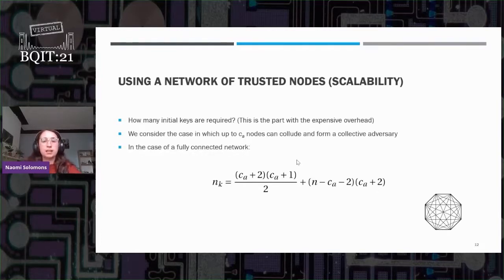So using the processes that we've described before, in the case of a fully connected network, the number of initial keys that need to be sent out, which is nk, actually scales linearly with your number of users, which is n. This is a pretty good result considering the fact that in a fully connected network, the number of connections actually scales with n squared. And it comes from the fact that if you use trusted parties, as long as you have two secure non-overlapping paths between each end user, then the key is going to remain secure.